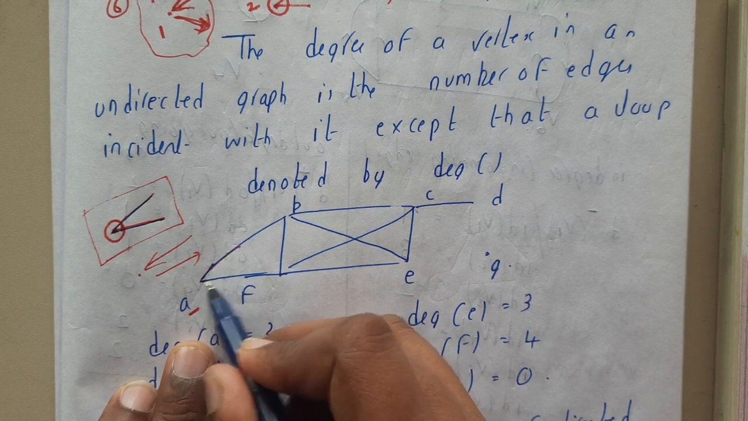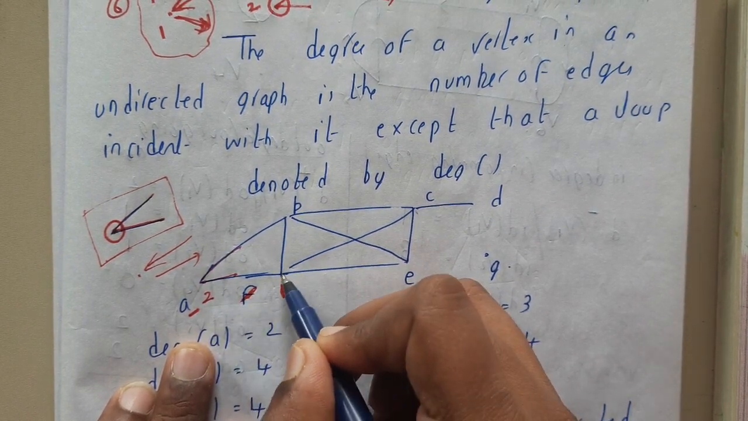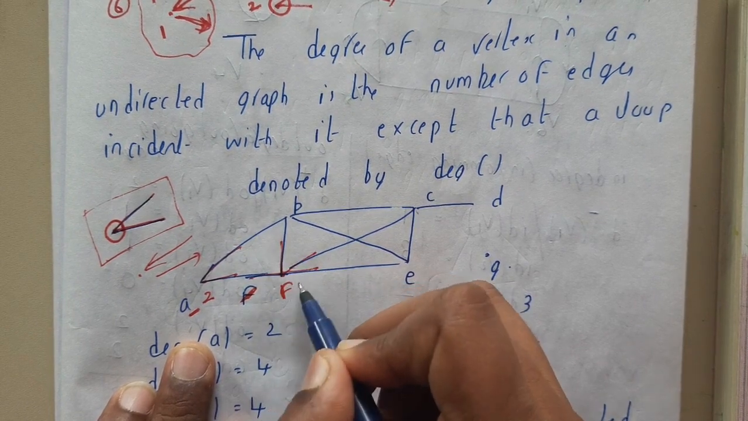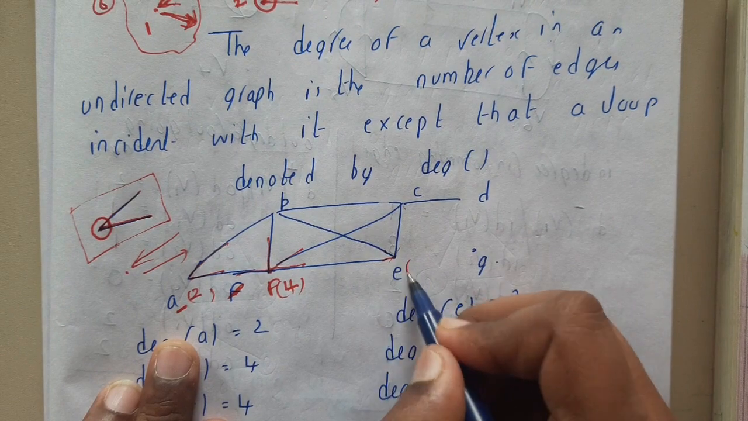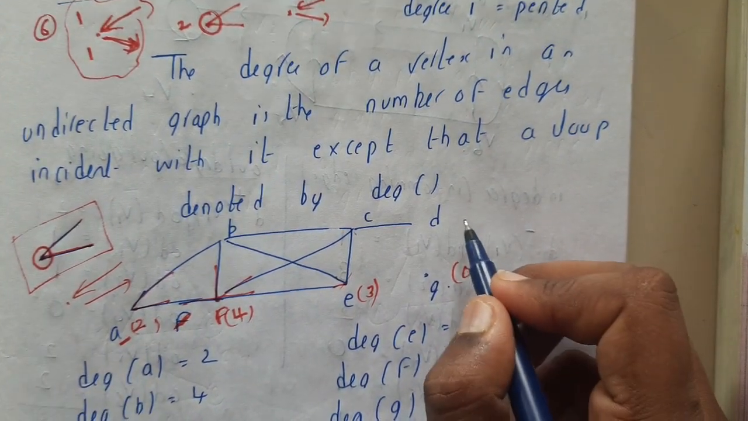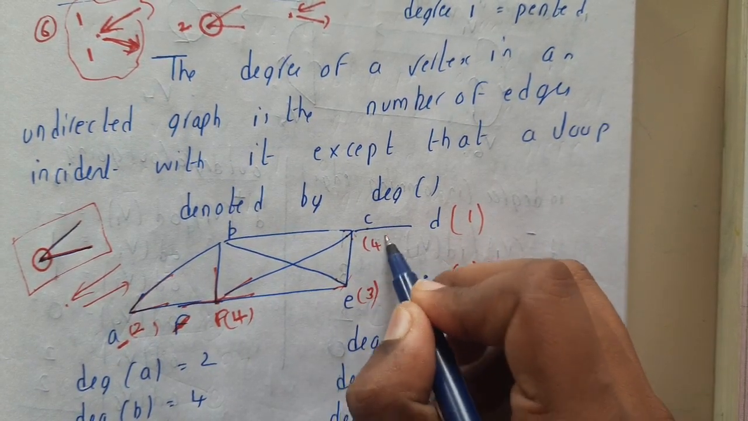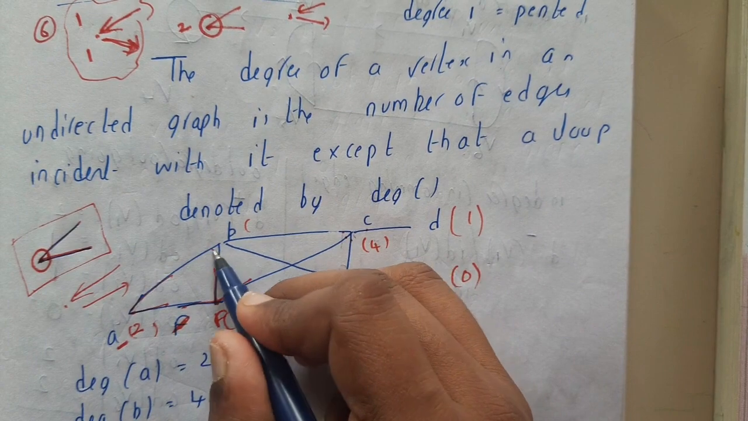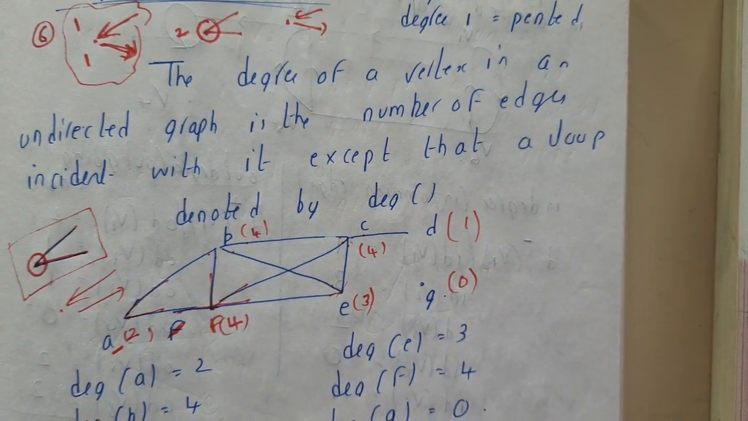It is nothing but 1 and 2, right? Similarly for f, here it is having 1, 2, 3 and 4, so it is 4. I'll be writing in brackets, guys, so that it will be clear for you. At E it is nothing but 3. At G there is not even a single connection, so that is 0. At D it is 1. At B it is 1, 2, 3, 4. So this is nothing but degree, guys, in simple words.